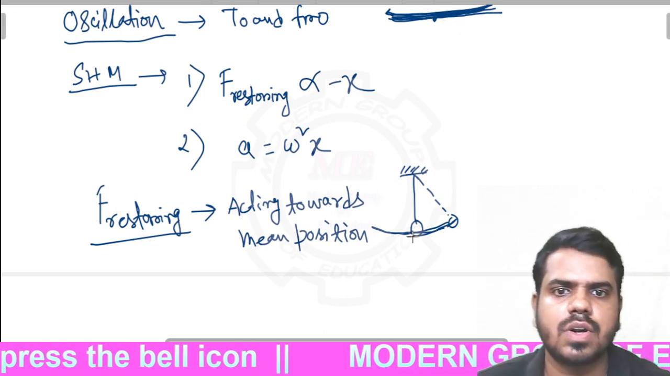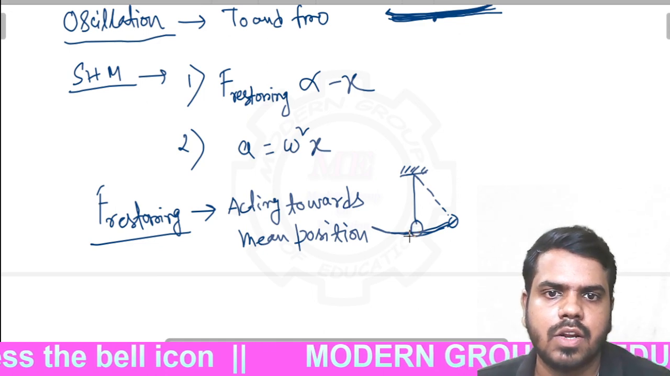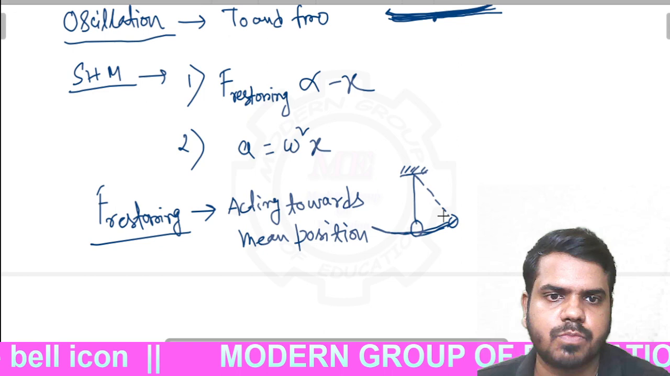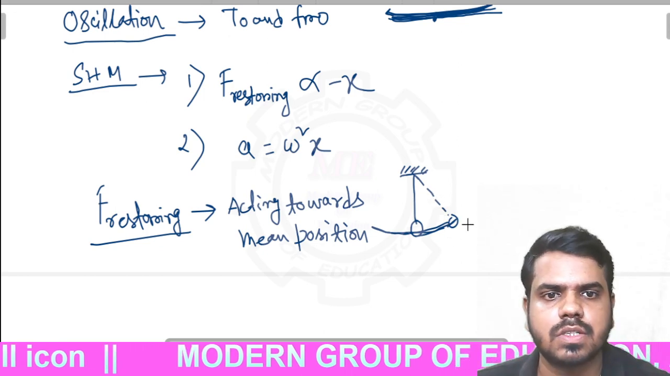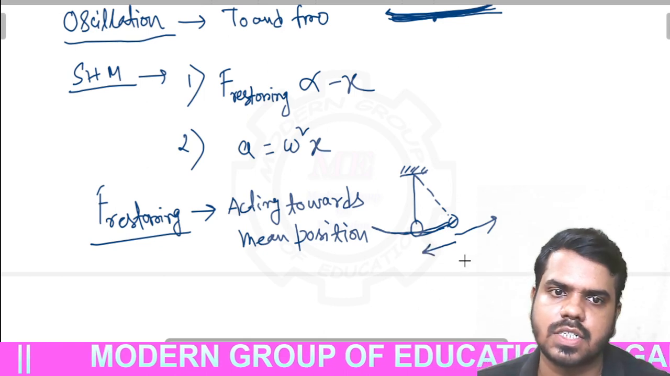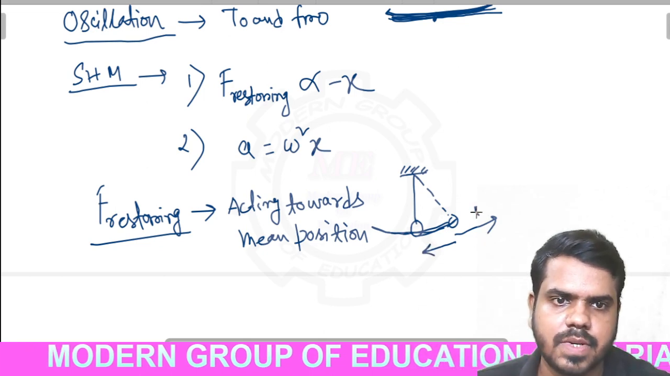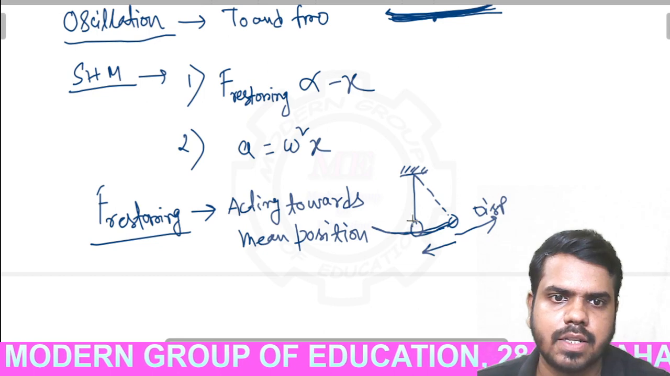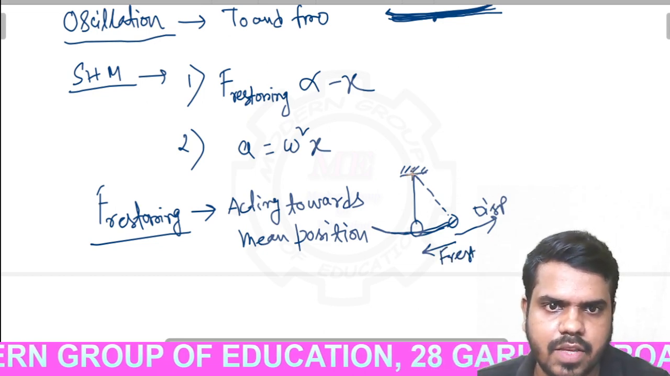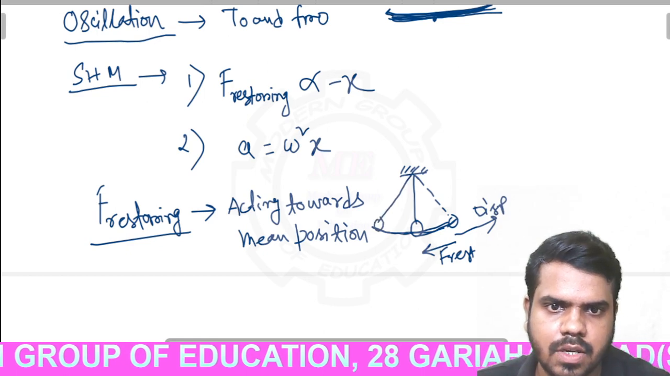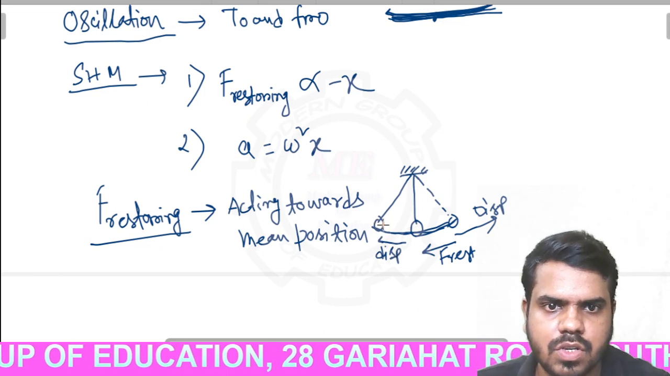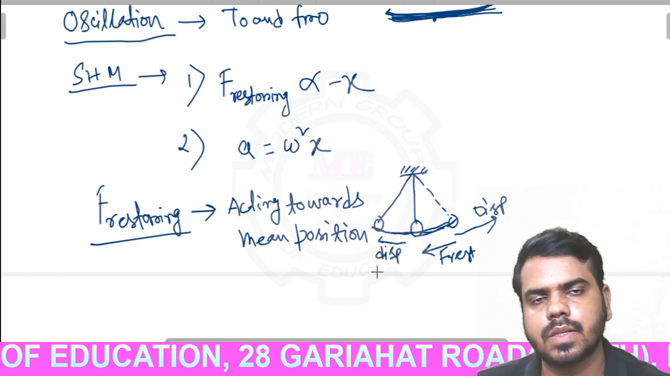Okay, later you will know about the mean position, but you have to know now that the restoring force always acts towards the mean position, and it is proportional to the negative of the displacement, because the body is going in this direction and the restoring force is acting in this direction. Okay, this is the direction of displacement, and this is the direction of restoring force in this half. And again, if the body is in this half, then the displacement is in this direction and the restoring force is in this direction. Okay, clear?